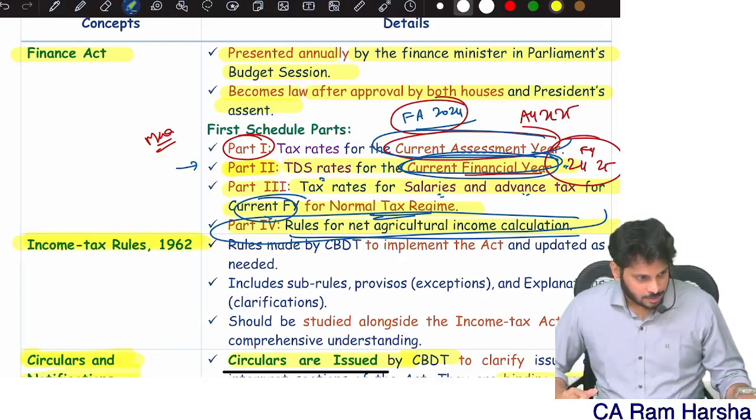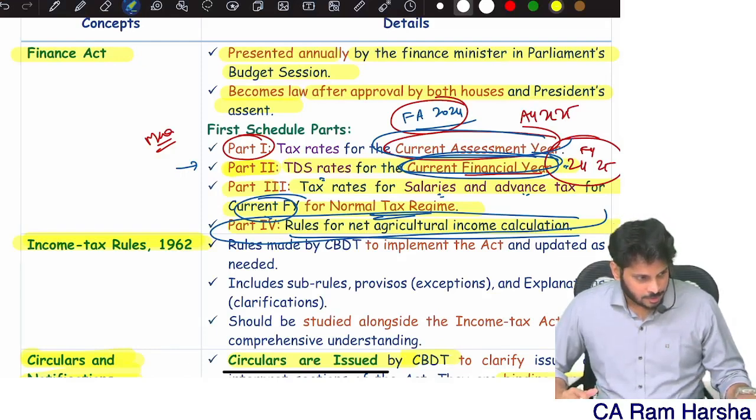You exercised coming out of DTR. Coming out of DTR, you exercised. What does it mean? Normal tax regime. You did not exercise coming out. You did not come out. You didn't exercise anything. Are you getting it? SSE has not exercised the option of shifting out, means default tax regime.